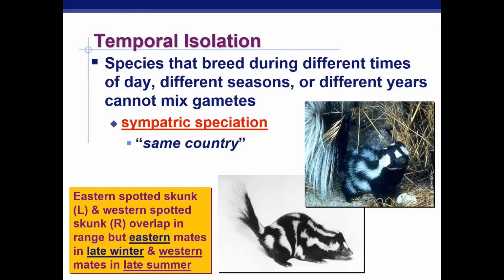For example, you would think skunks. Oh, skunks are all the same species. No, not necessarily. Guys, we have here the eastern spotted skunk and the western spotted skunk. Even though their mating areas overlap with each other, they don't mate because one mates in late winter, the other in late summer. So their gametes never mix. They no longer reproduce with each other, and they became distinct species. Once again, temporal isolation, all due to timing. They start mating at different times of the seasons, years, different times of the day.